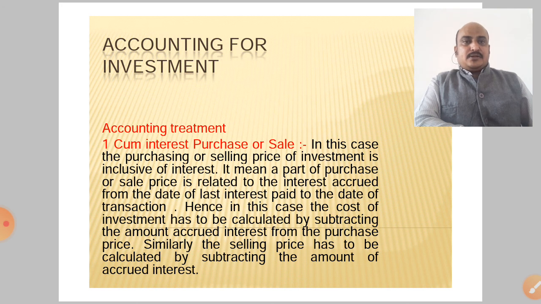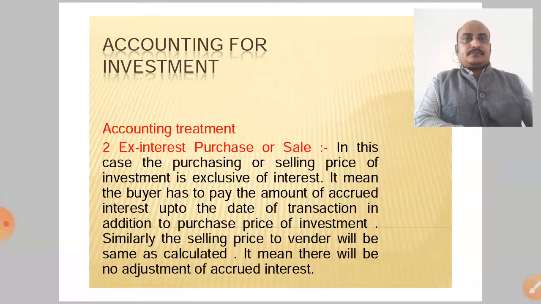Hence, in this case the cost of the investment has to be calculated by subtracting the amount of accrued interest from the purchase price. Similarly, the selling price has to be calculated by subtracting the amount of the accrued interest. Second, ex interest purchase or sale.